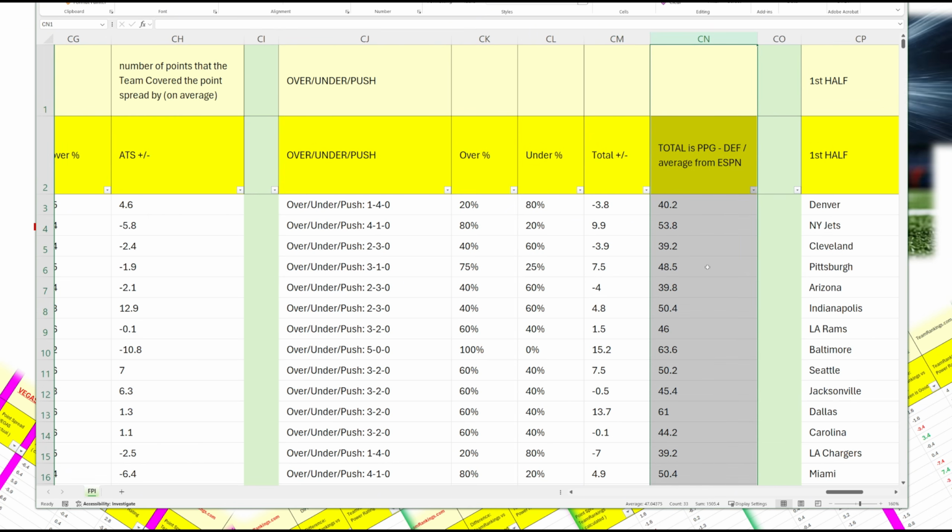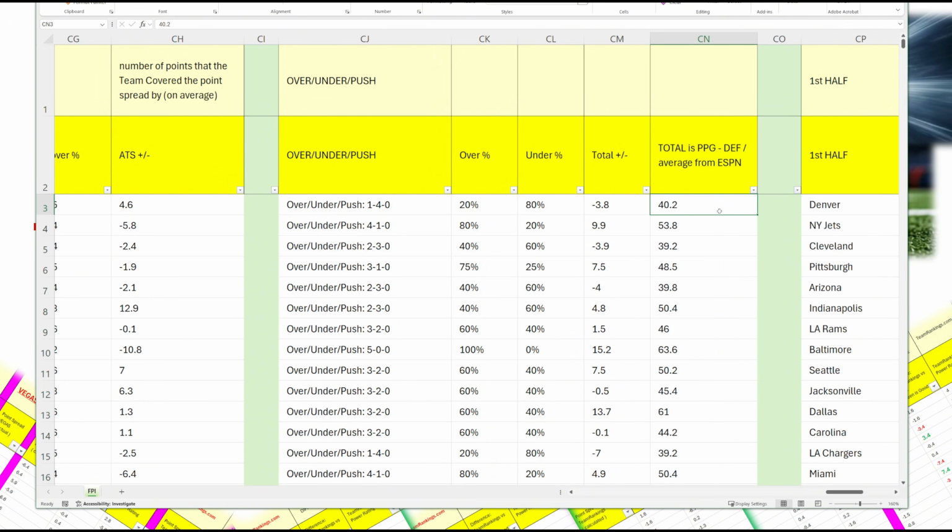Then here is the average total per game. The average total per game is merely points per game scored plus points allowed. So the points scored by a team plus the points allowed by the team. That's basically the total score of both teams together. That gives you the total.